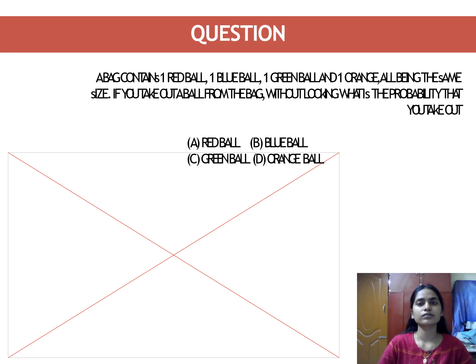So how many balls are there in total? The total number of trials is going to be 4. And there is only one red ball. So when you take out a ball, the probability of it being a red ball is going to be 1 by 4.